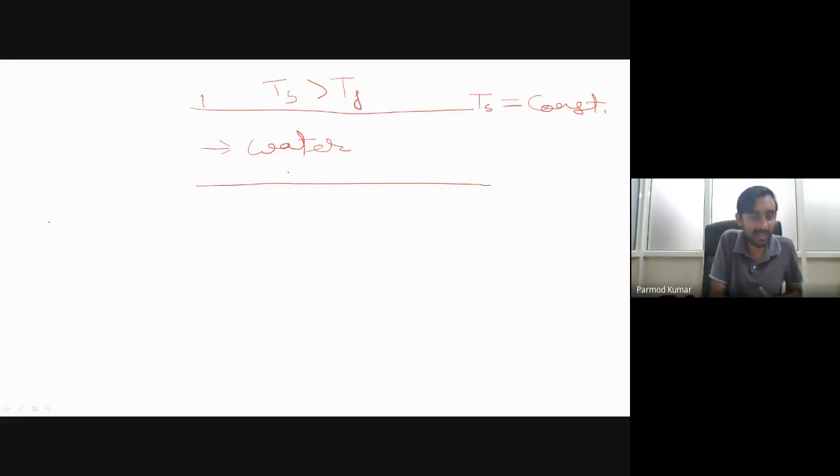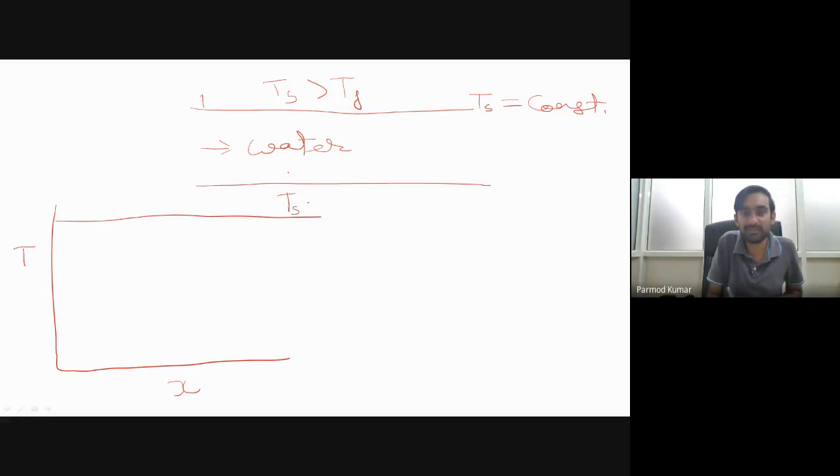So if we see this type of situation, if I plot temperature over here and x over here, let me first plot the surface temperature. This is nothing but the temperature of the surface, which is constant, so it will not be varying with x.